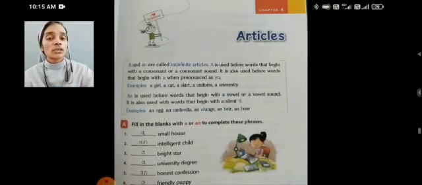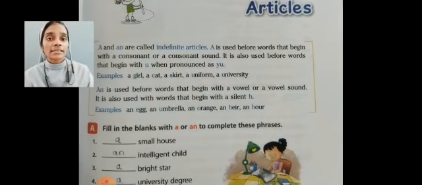Next we will see the use of indefinite articles. Which are the indefinite articles? Article a or an. A is used before words that begin with a consonant or a consonant sound. Where do we use article a? Before words that begin with a consonant or consonant sound. Which are the consonant sounds? All the sounds except the vowel sounds.